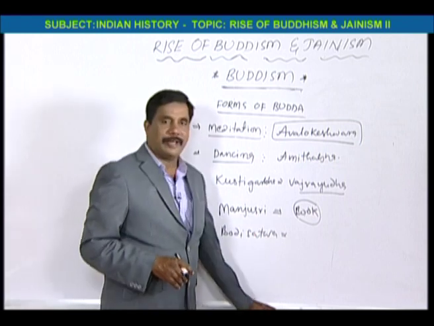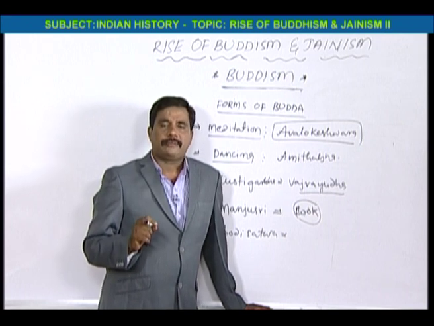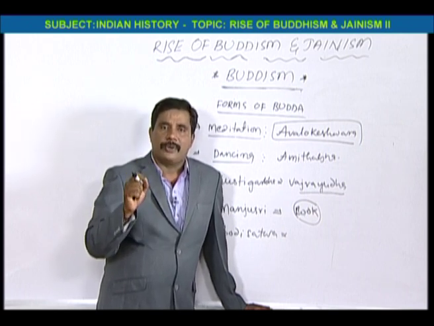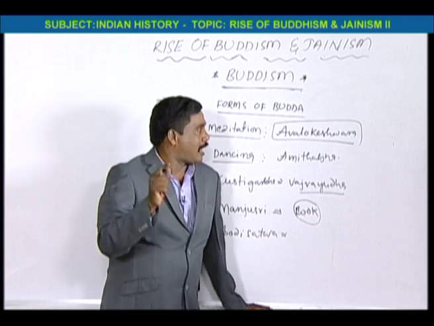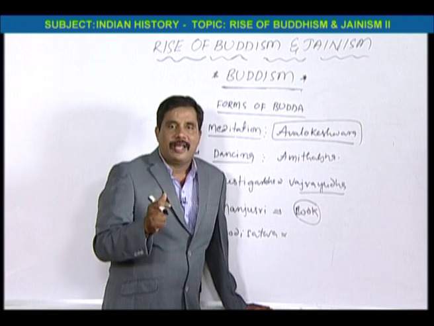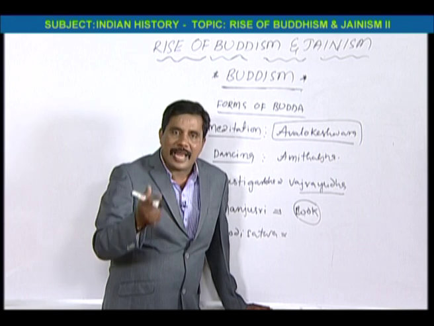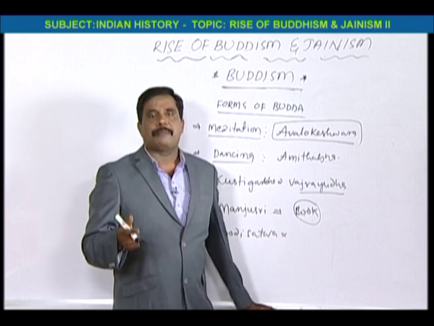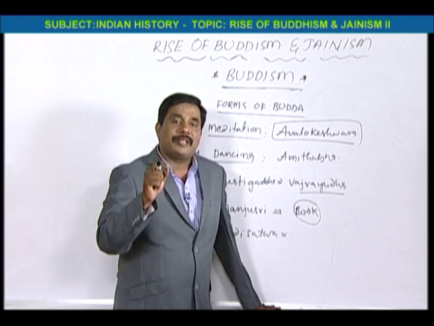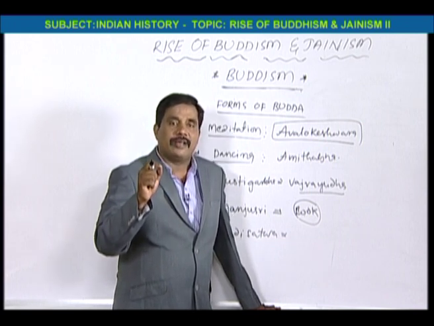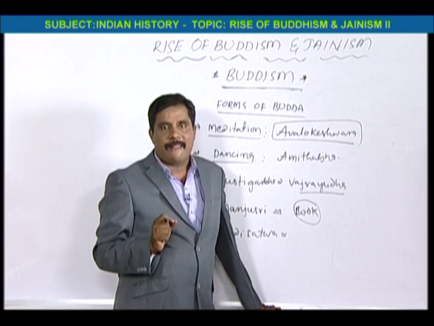But what happened here, because of all these forms, the Brahmins kept Buddha in the Dashavatara of Vishnu. They have given the ninth place to Buddha, after Buddhism declined and collapsed.